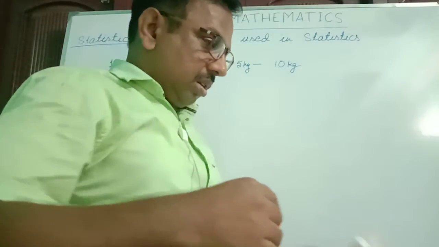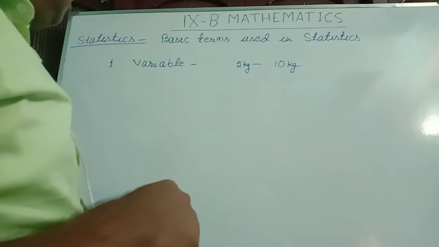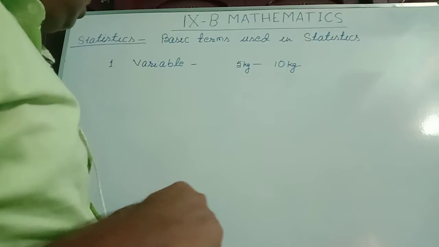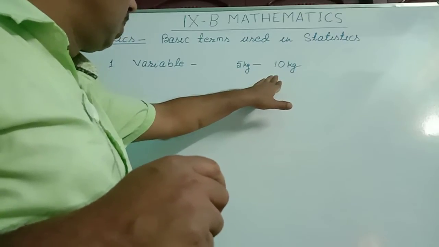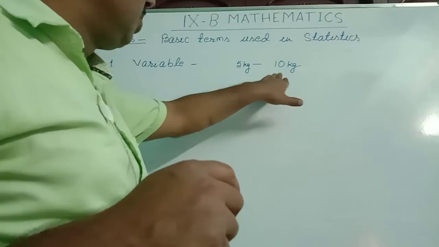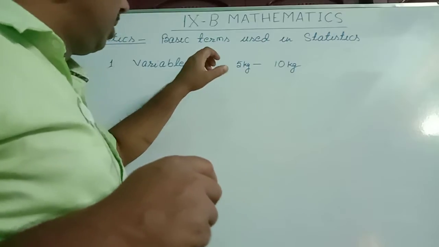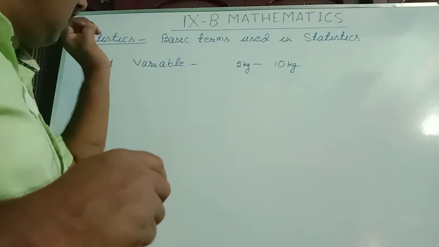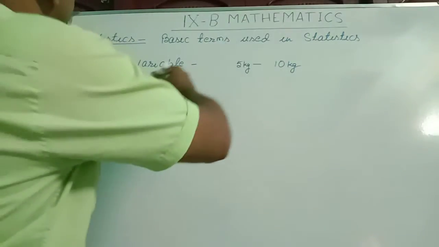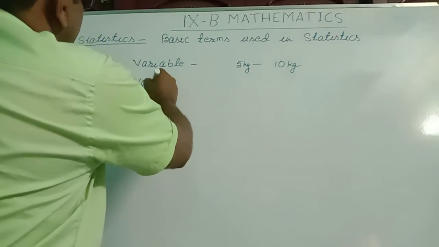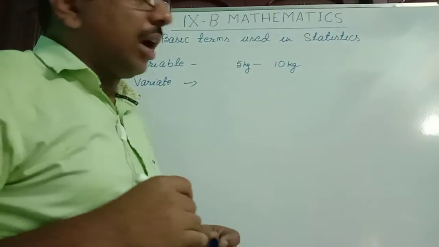Now, any value that will lie between 5 kg to 10 kg, we say is a variate.